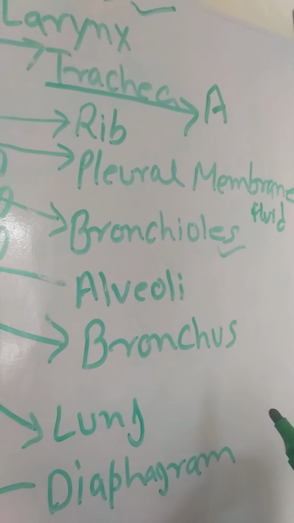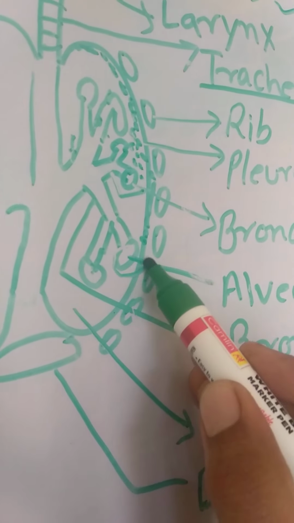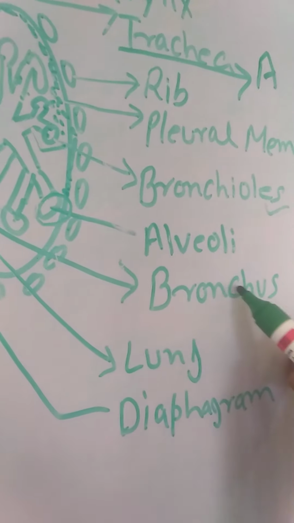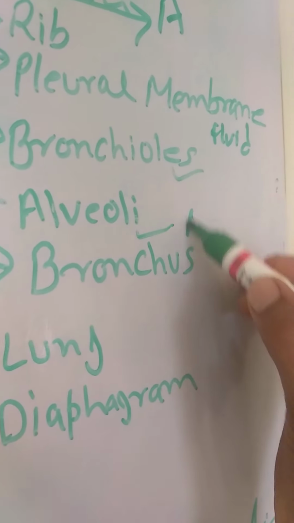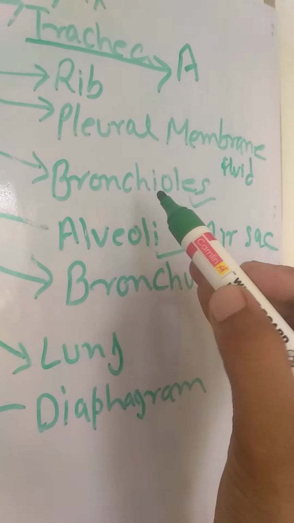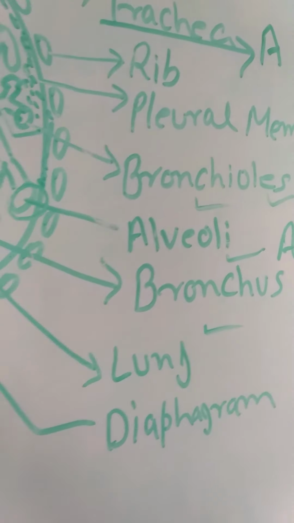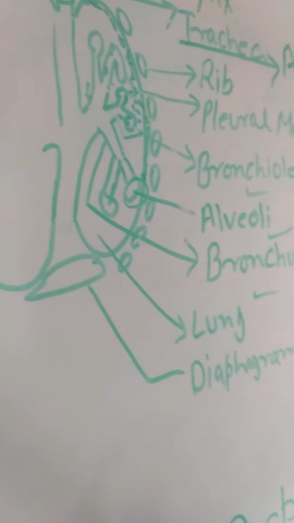So here it is the bronchiole, and after the main and sub branches there is a sac-like structure, a ball-like structure, that is called alveoli. Alveoli is also called an air sac. Clear guys? So the bronchiole is the sub-branch structure, but the bronchus is the main branch structure, okay. And this is the lungs, okay.